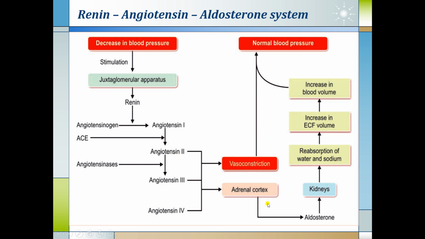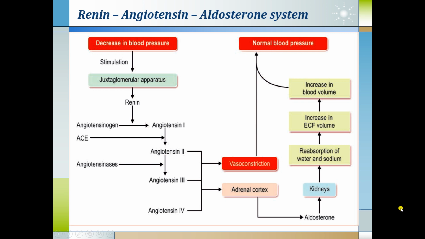The other action of angiotensin 2 is on the adrenal cortex. What happens with the adrenal cortex? Angiotensin 2 will stimulate the adrenal cortex for release of aldosterone. The function of aldosterone is that it acts on the kidney and produces reabsorption of sodium and water. Because of this reabsorption, there is an increase in the extracellular fluid volume, which leads to an increase in blood volume. Increase in blood volume leads to an increase in preload, and ultimately blood pressure is normalized.